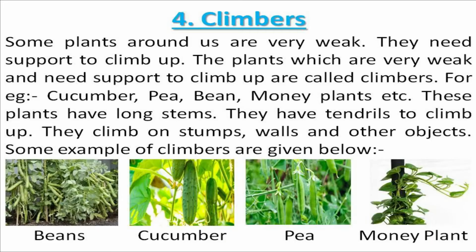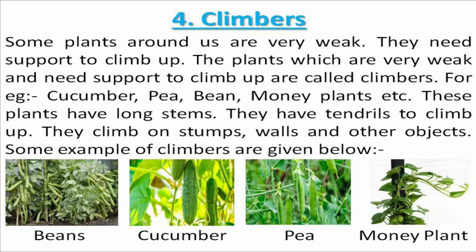And herbs are smaller than shrubs. All herb plants are smaller than shrubs. Their branches are very weak and very small. You have already seen the pictures of herb examples. They are wheat, maize. Now our fourth point is about climbers.